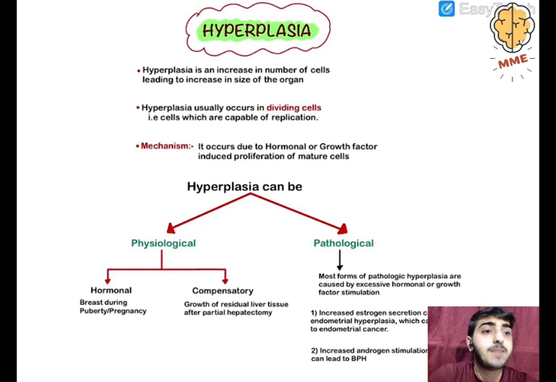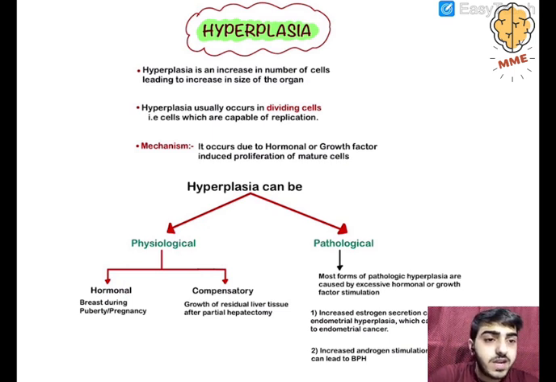This is the adaptation. Now hyperplasia can again be of two types, physiological and pathological. Physiological is divided into two, hormonal and compensatory. In hormonal, the example is breast during puberty or in pregnancy. So the breast during the puberty of a female, it divides. It does not increase in size, the cell divides. So that is hormonal physiological hyperplasia.